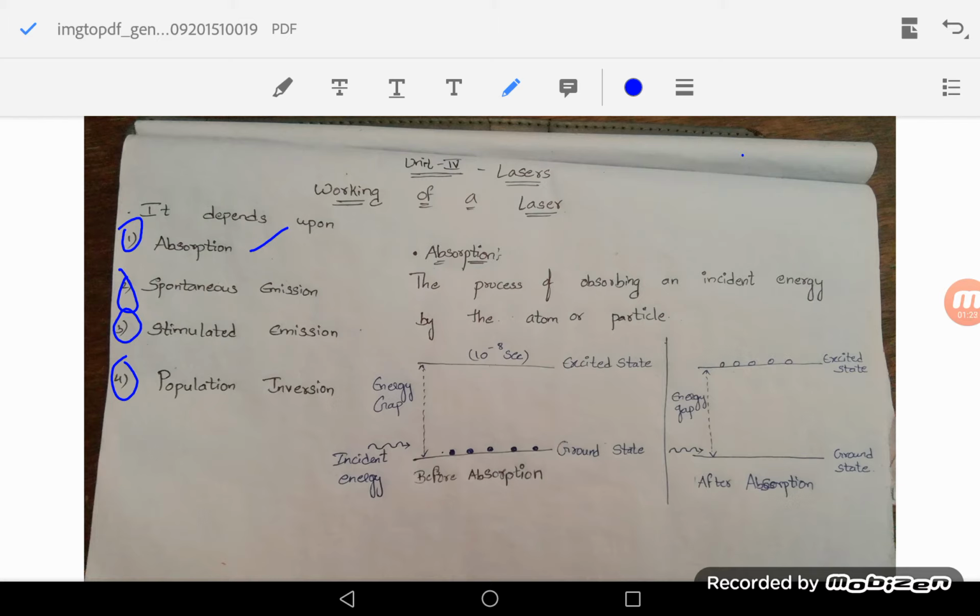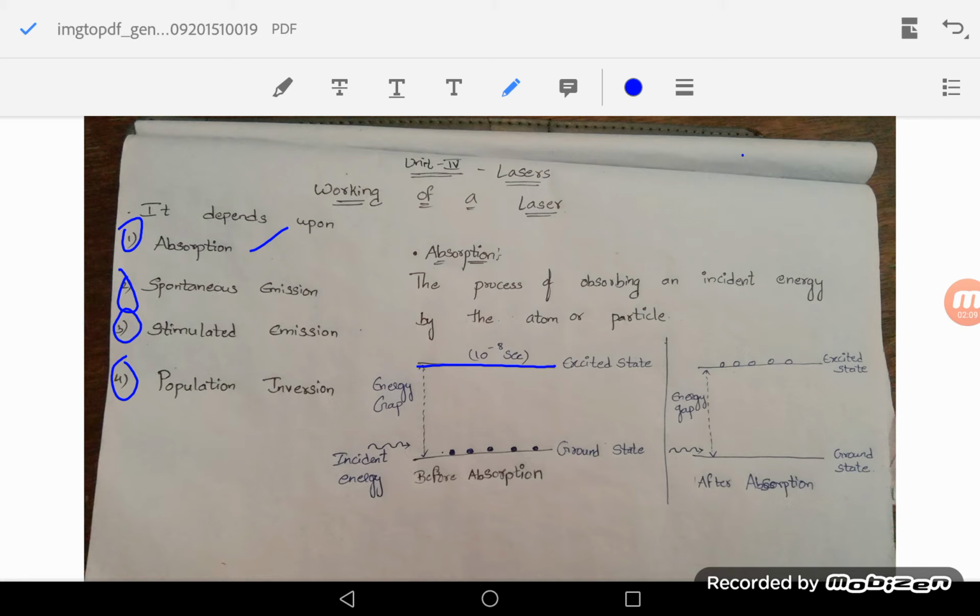We know that each and every atom has its energy levels, and each atom contains different energy levels. So if an atom consists of different energy levels, the lowest energy level, the lowest state, is known as the ground state, and the other higher states are known as excited states. So this is a ground state and this is an excited state.